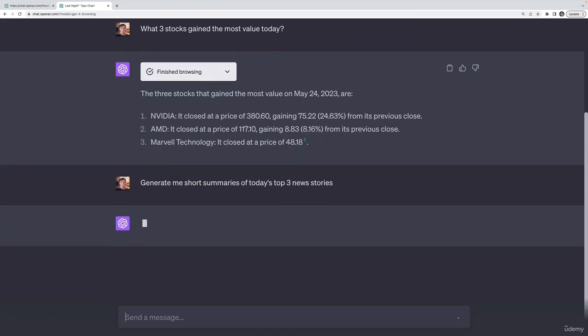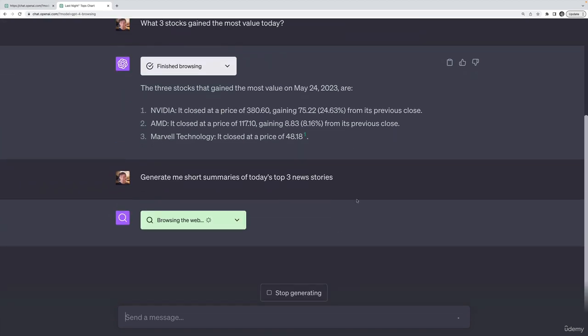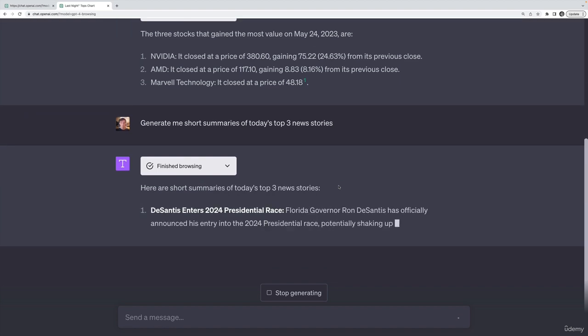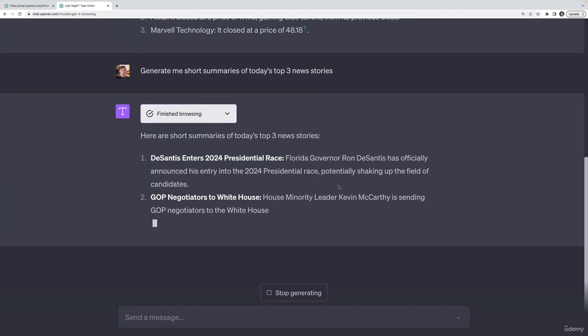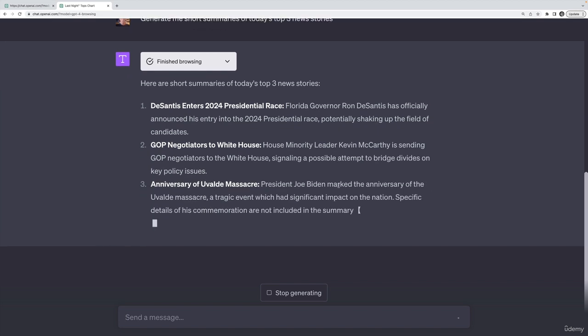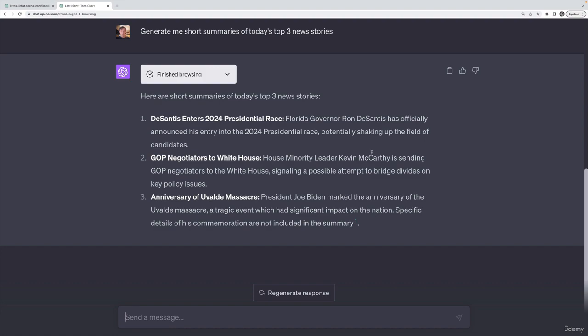Okay, so now it's going to do a search for something, top news stories, and it may just find all of them at once. Let's see if it does. It clicked on one link. It's reading the content. Okay, it got all 3 at the same time. Ron DeSantis enters the presidential race. Debt ceiling negotiations not going well, and anniversary of a mass shooting. Not the most pleasant news.